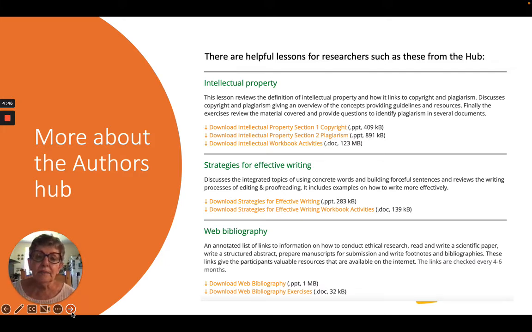And then there's also the web bibliography, which has links available for you on how to conduct ethical research, how to read and write papers, and write a proper abstract, a whole range of things that can be really useful to the researchers among you who are writing academic articles and would like a bit of guidance and help.